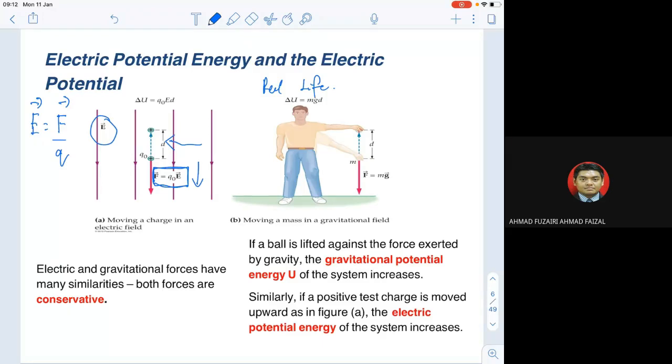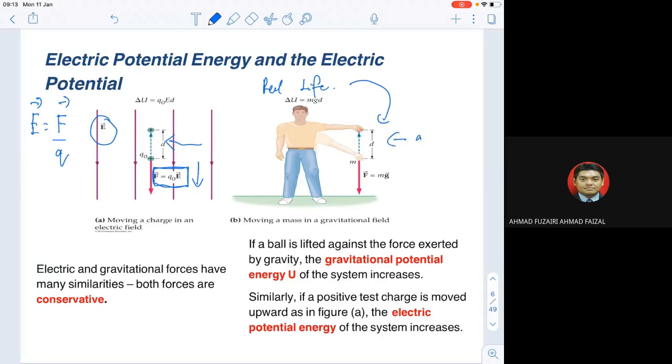When we try to bring up the charge, let's say you are using a baseball, and this boy happens to hold one ball of baseball and tries to lift it up against the gravity.